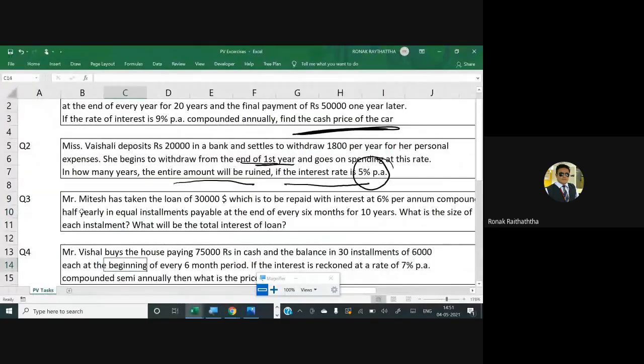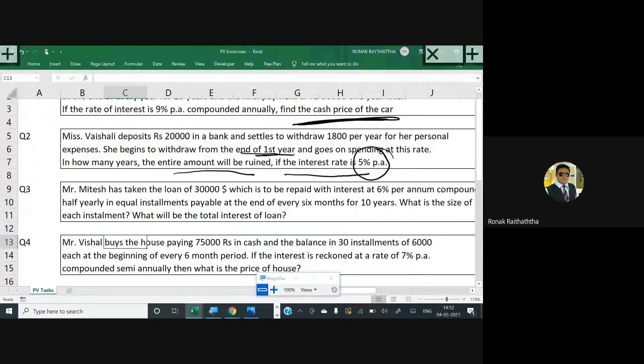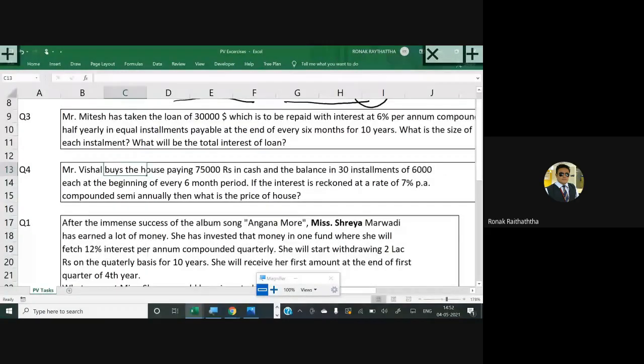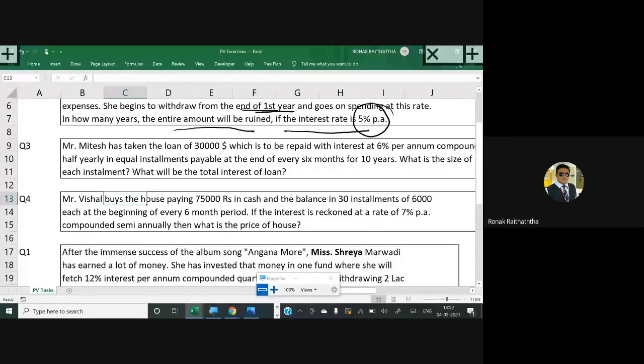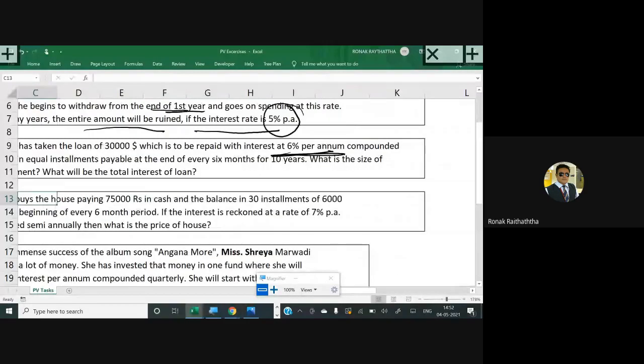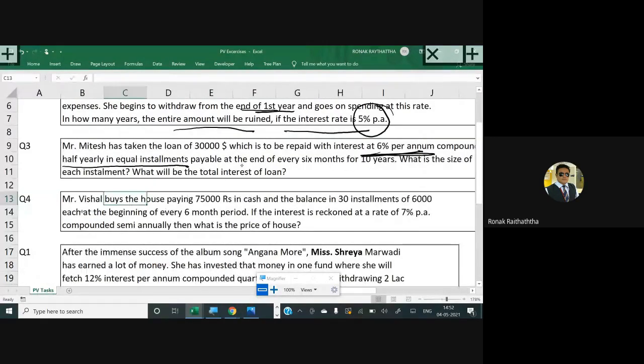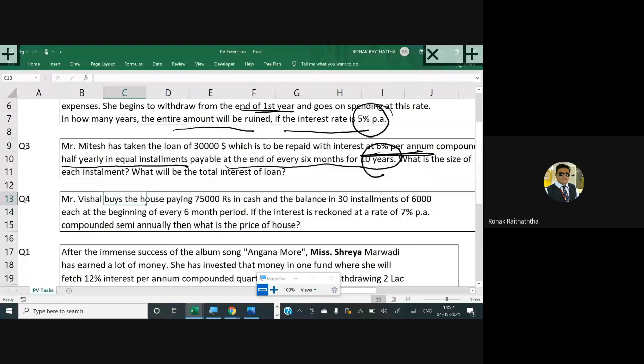Okay, let's take the example of Mr. Mitesh now. Mr. Mitesh has taken the loan of 30,000, which is to be repaid with interest of 6% per annum, compounded half yearly in equal installments, payable at the end of the 6th month for 10 years. What is the size of each installment? What will be the total interest on the loan?